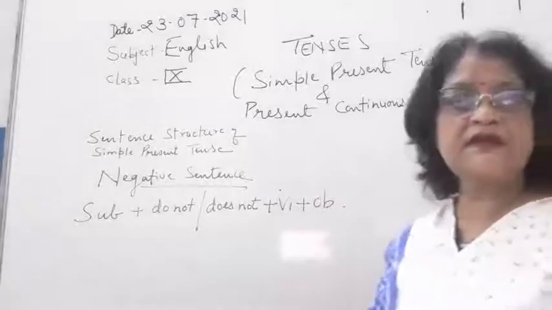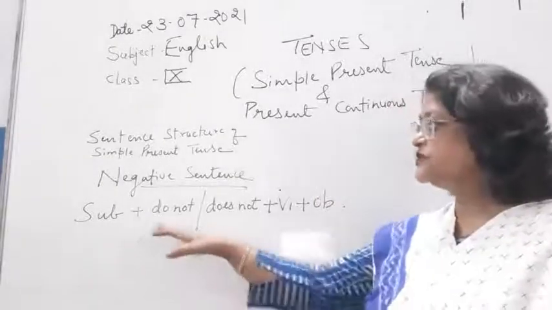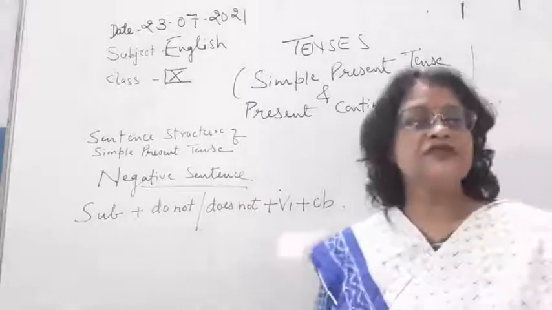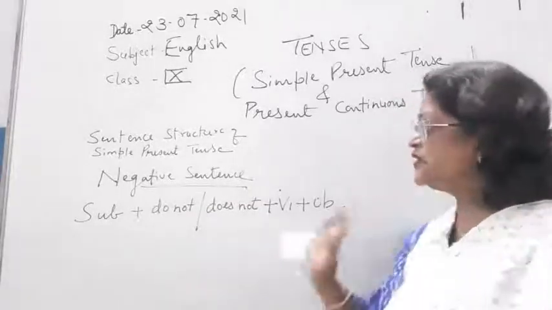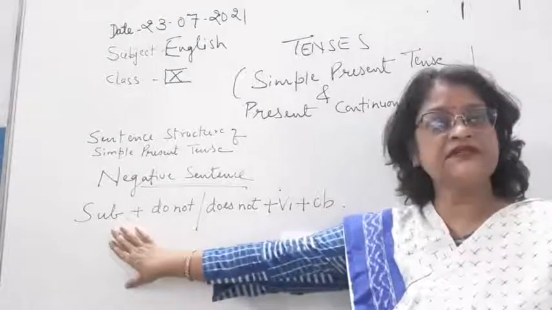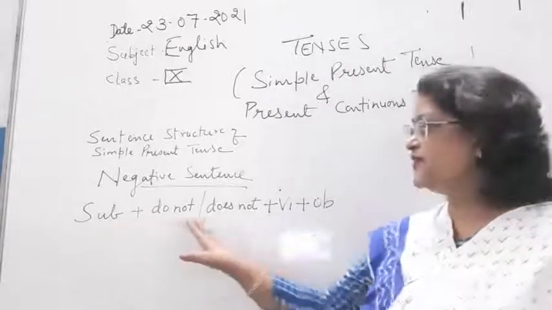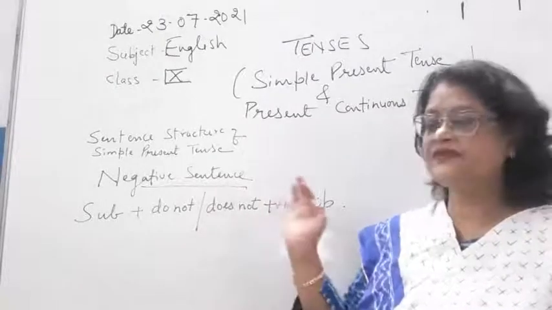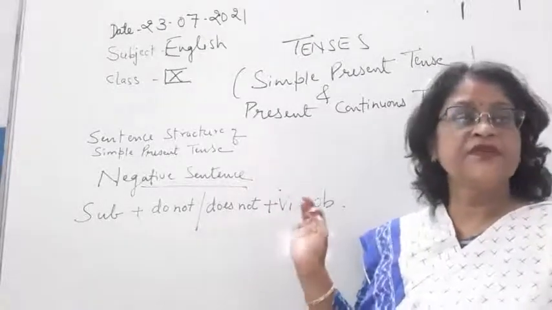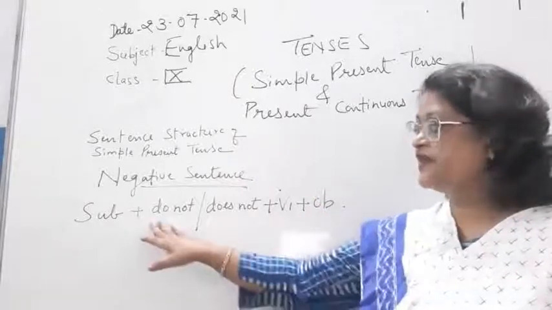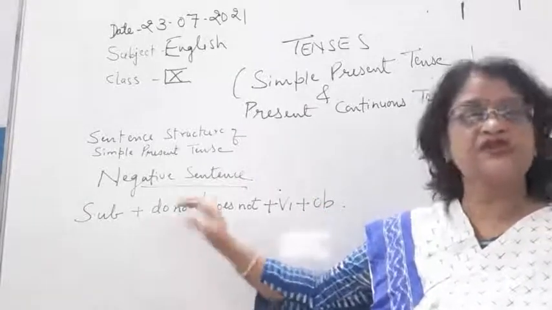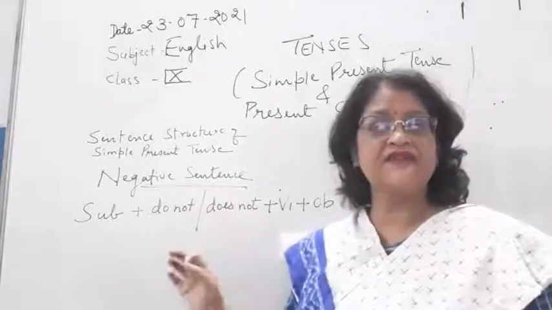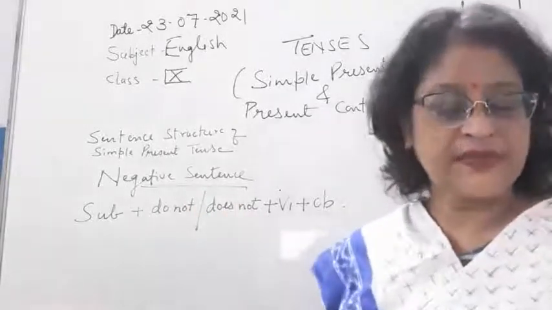Okay, so this is the negative sentence: subject plus do not or does not plus V1 plus object. Now children, again I have to tell you one thing. If the subject is third person singular, we have to use does. Otherwise, for the rest of the subjects, if it is first person, second person or third person plural, we will be using do not. Because children, with does, es is only added with the verb when they are in third person singular.